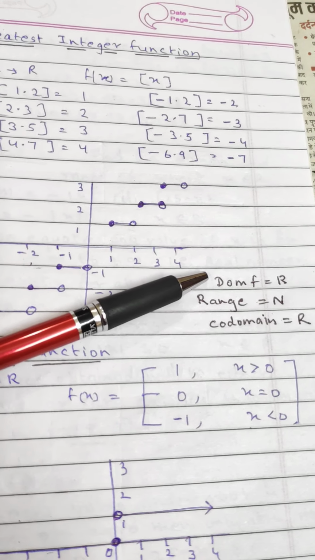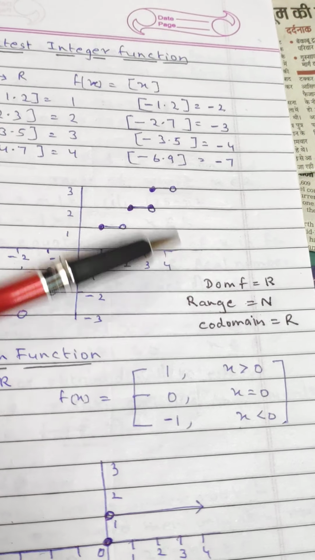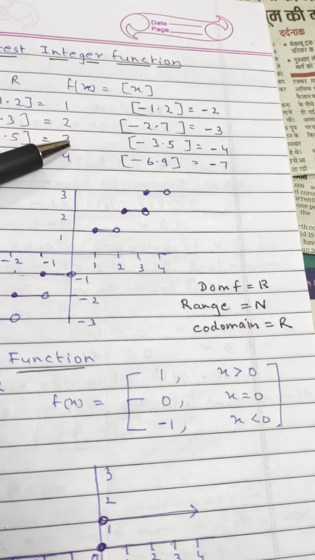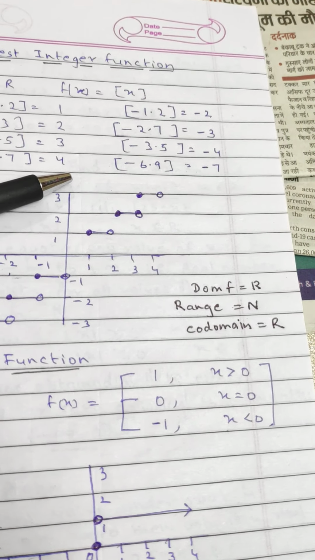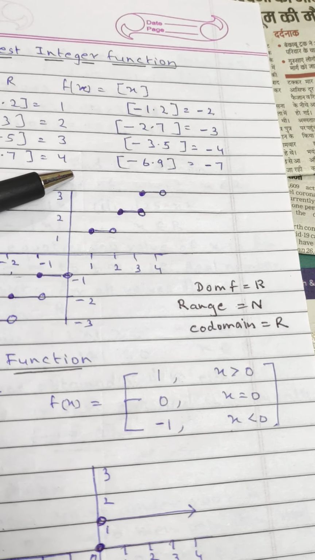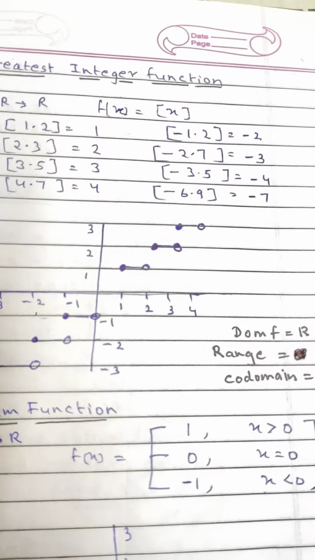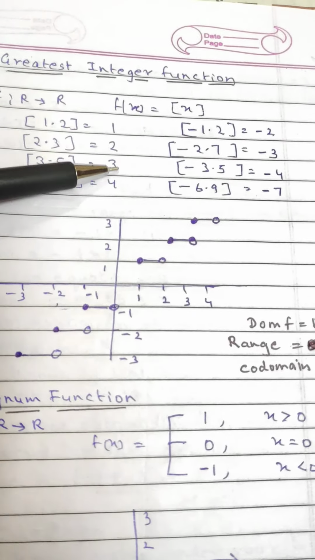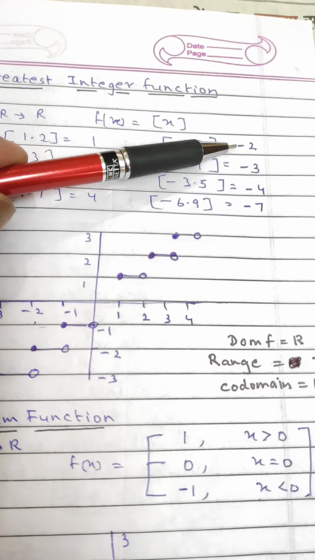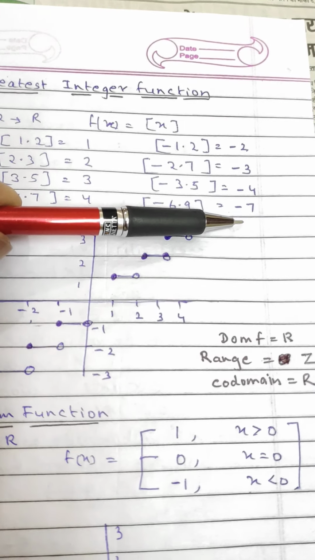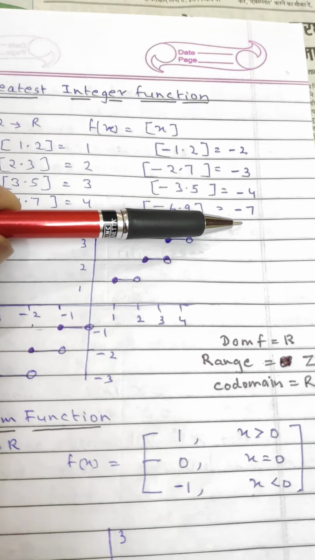What is the domain? Domain is R. Range, as you can see, the answer is natural numbers in case of positive, but negative integers in case of negative.